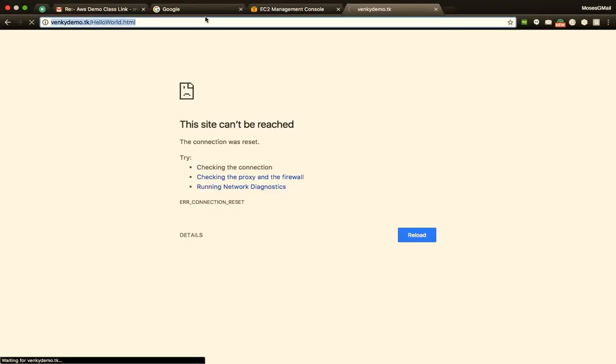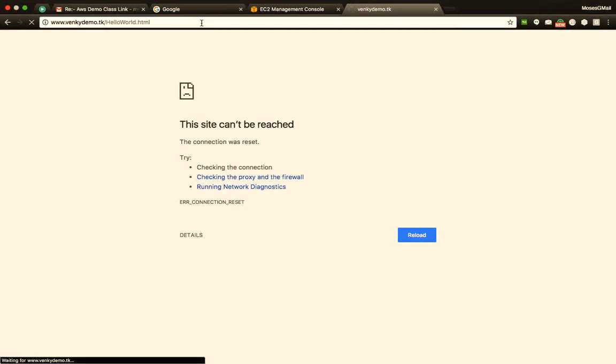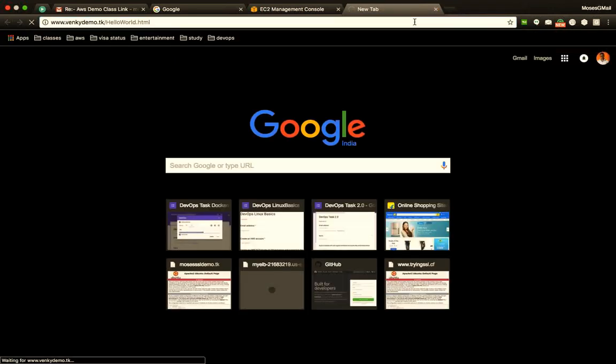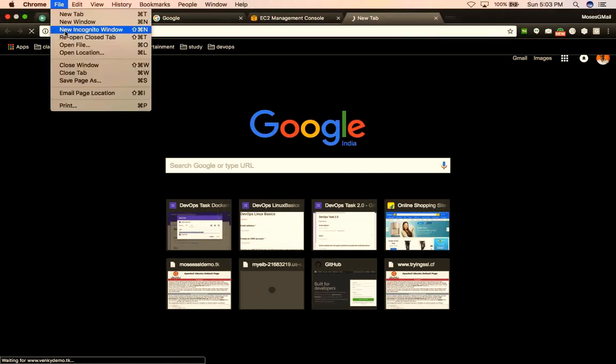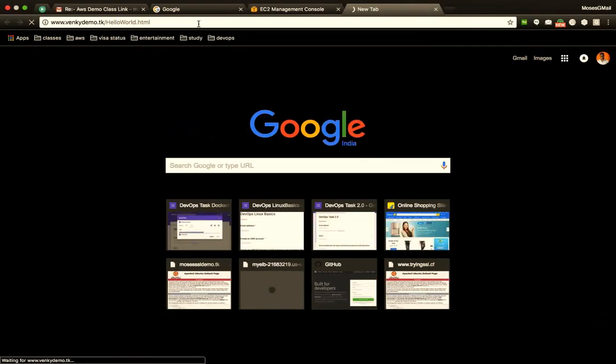So let's go ahead and try accessing this using the domain. This might not work because of the caching problem. Let's open it in a new tab. Or let's try in an incognito. I guess that has worked.